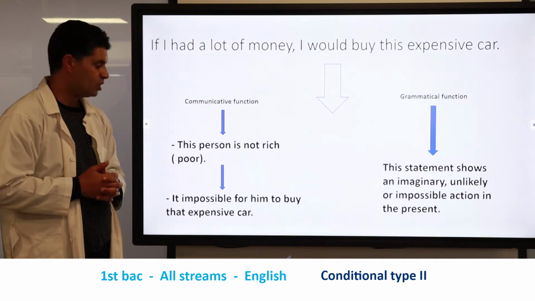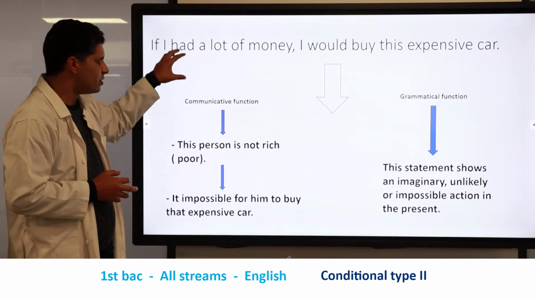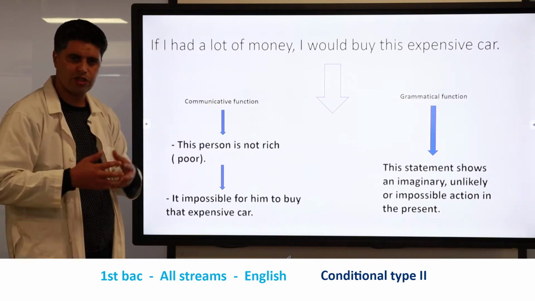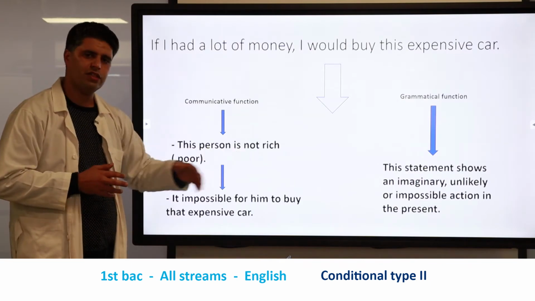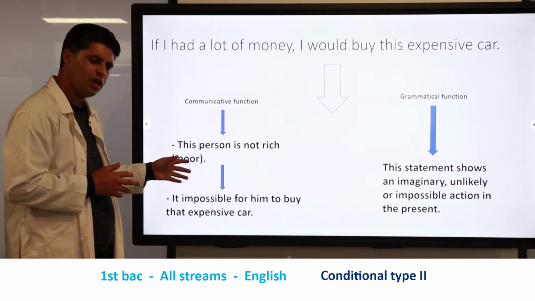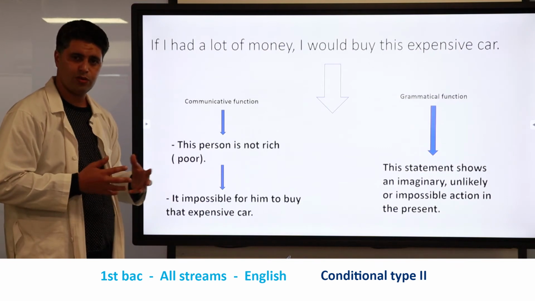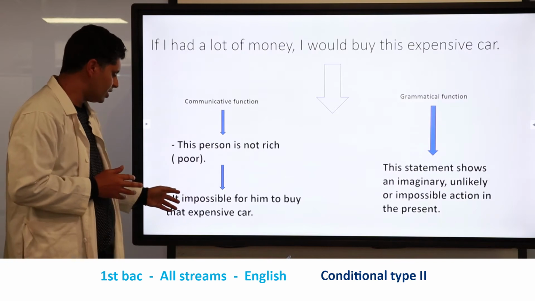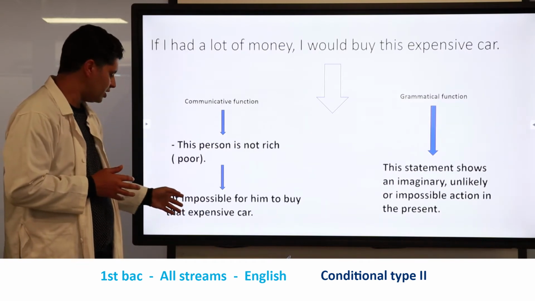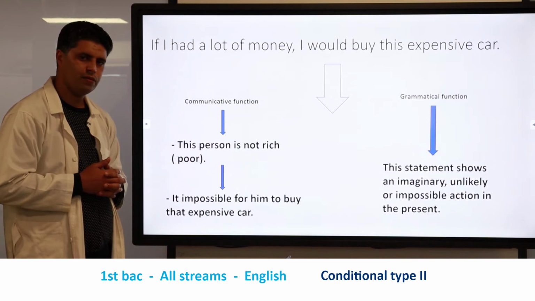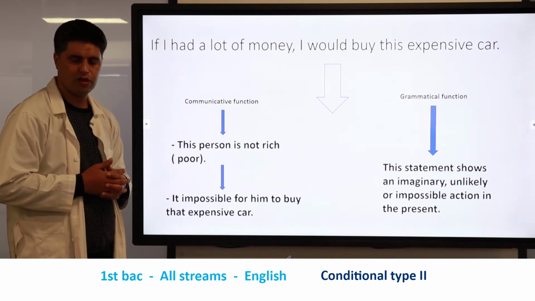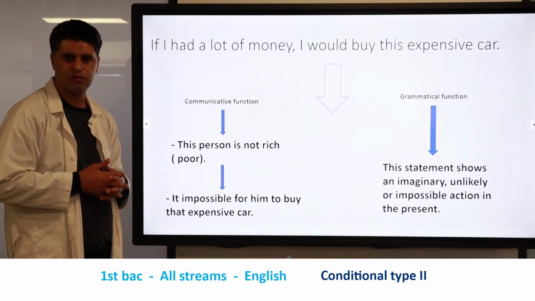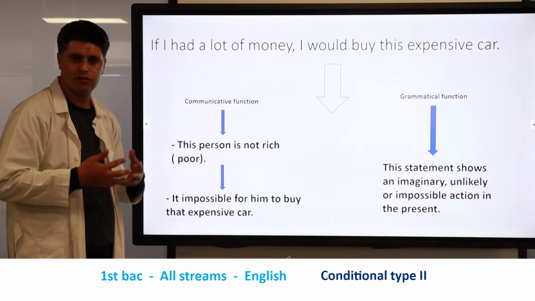This statement is used to show that the person who is talking wants to show that he is not rich, that he is a poor person. That's why he cannot buy this expensive car. So here, he wants to say that it is impossible for him or for her. It is imaginary for him. It is untrue. The situation is untrue.